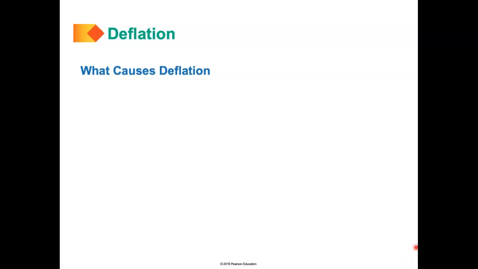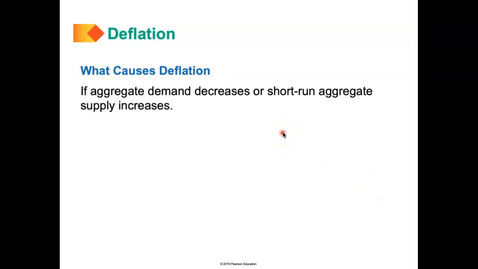Deflation happens when aggregate demand does not increase fast enough, or maybe in the short run, aggregate supply increases at a really, really fast rate. Now we need to understand the things that will increase aggregate supply. For example, an increase in capital, an increase in labor, an advancement in technology. All those factors increase the aggregate supply curve.